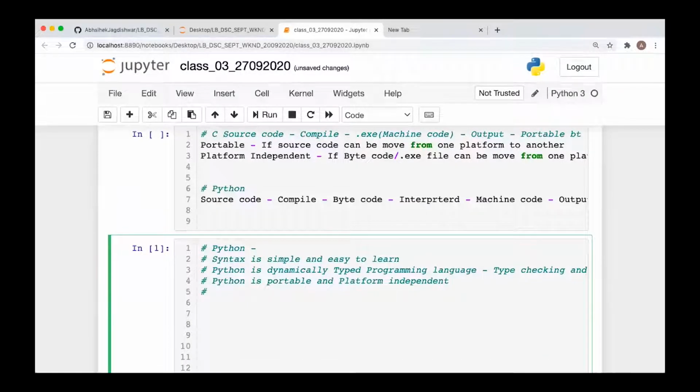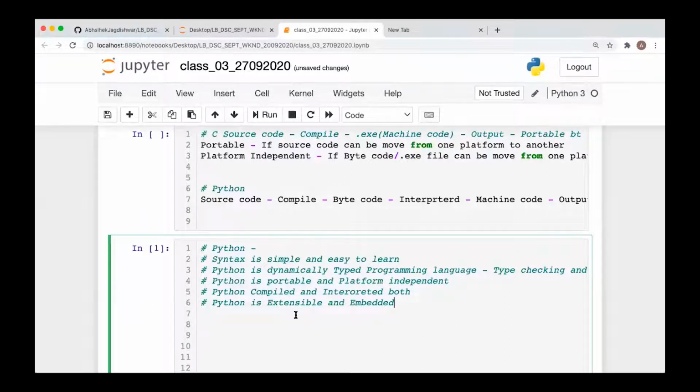Next, we have Python is compiled and interpreted. We have also discussed this point. Next, we have Python is extensible and embedded. Okay, so what is this extensible and embedded?